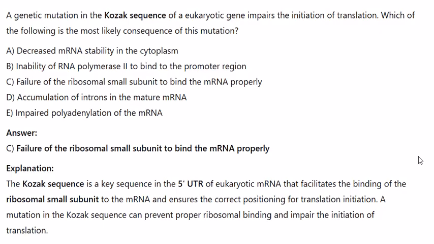Answer. C. Failure of the ribosomal small subunit to bind the mRNA properly. Explanation. The Kozak sequence is a key sequence in the 5' UTR of eukaryotic mRNA that facilitates the binding of the ribosomal small subunit to the mRNA and ensures the correct positioning for translation initiation. A mutation in the Kozak sequence can prevent proper ribosomal binding and impair the initiation of translation.